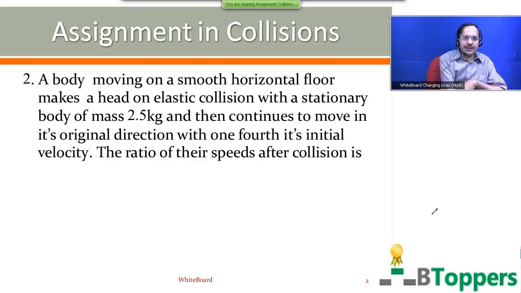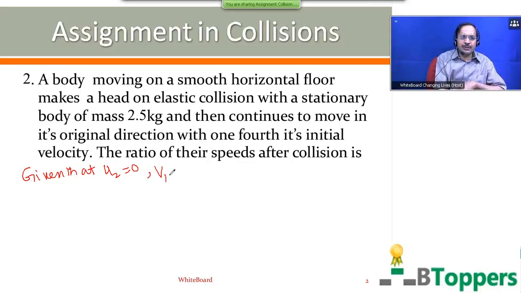So this problem is also based on one of the special cases in one-dimensional elastic collision. It's given that the second body is initially at rest, and after the collision the first body moves with 1/4 of its initial velocity in the original direction. So we can write V1 equal to 1/4 of U1, and mass M1 of the first body is given to be 2.5 kg. You are asked to find the ratio of their speeds after collision.